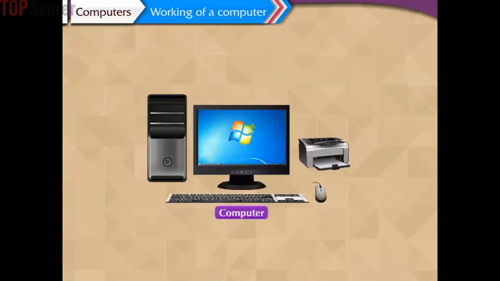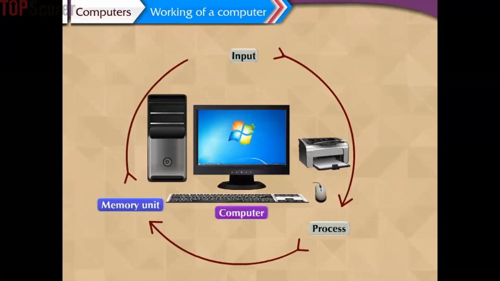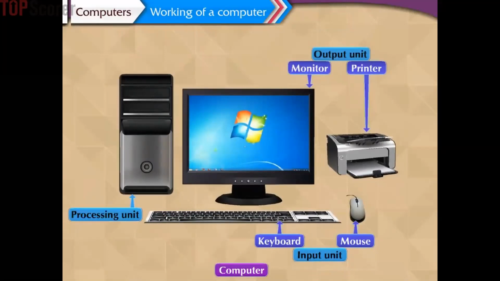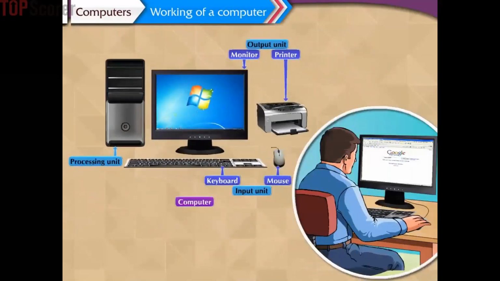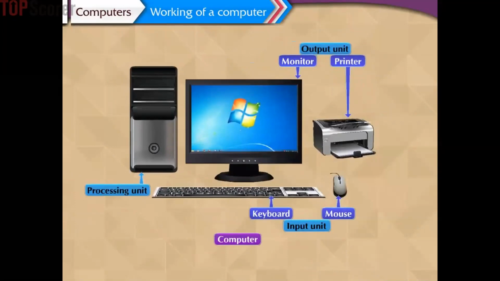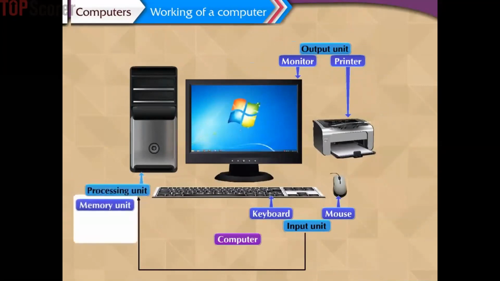Working of a computer. A computer works in an IPO, that is, input, process, output cycle to complete an assigned task. A computer has three units: the input unit, the processing unit, and the output unit. It takes all the raw data as input from the user through the input unit. The entered data or information is then processed by the central processing unit of the computer. This unit has three main parts: the memory unit, the control unit, and ALU, that is, arithmetic and logic unit.